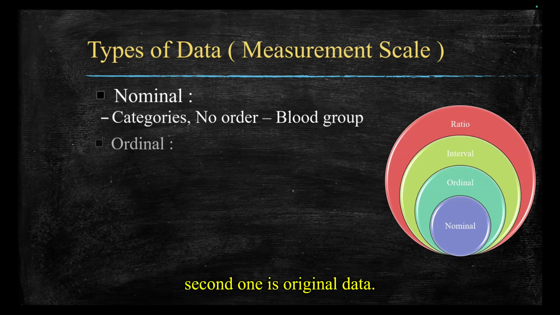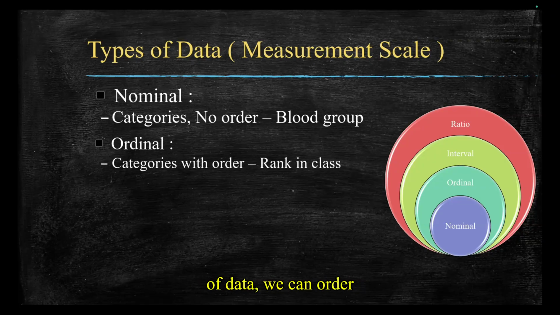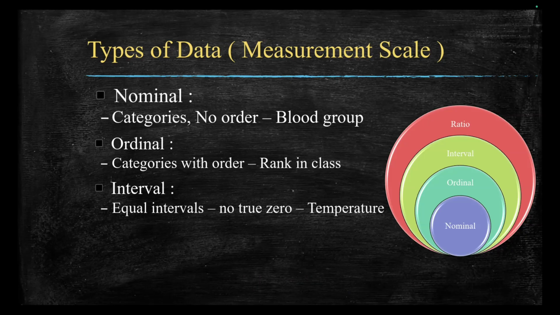And second one is ordinal data. This has categories with order or rank. In this type of data, we can order or rank the data. For example, rank in class, first, second, third. Here, order matters.